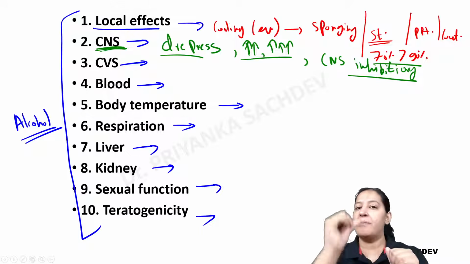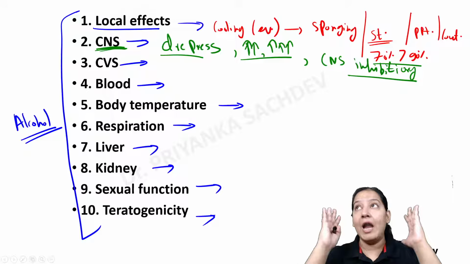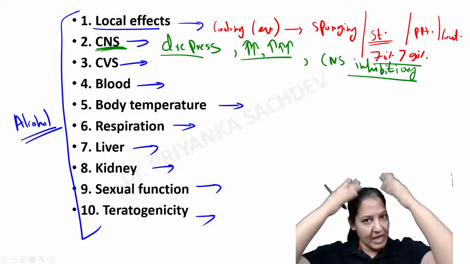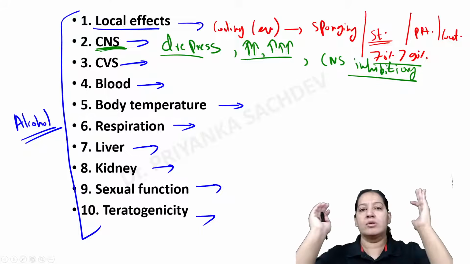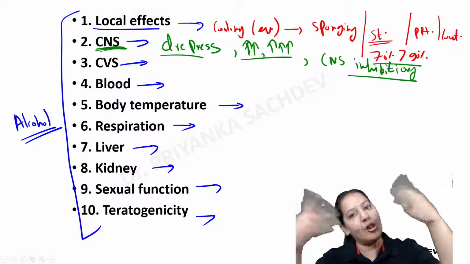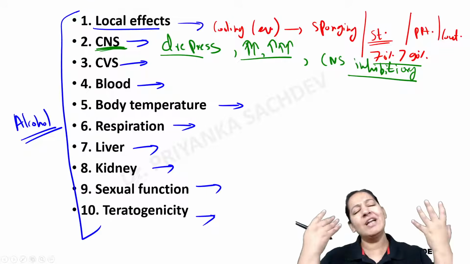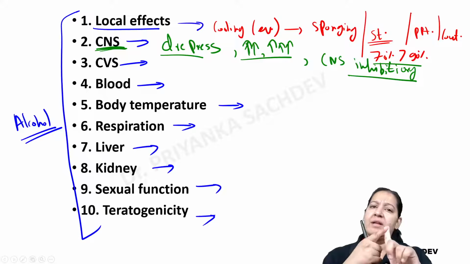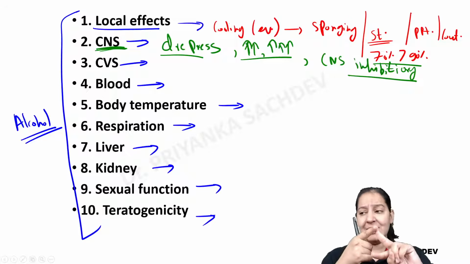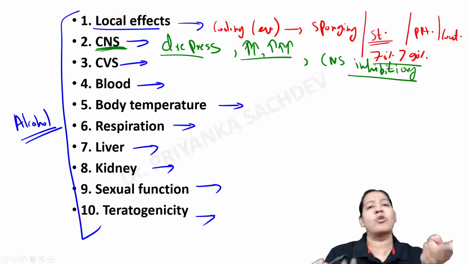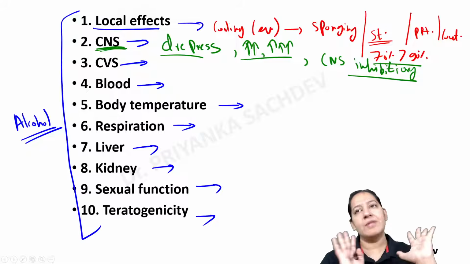But imagine if I'm drinking alcohol, that inhibitory center is lost because alcohol is causing depression of the entire CNS. So alcohol is causing depression of that inhibitory center also. So the inhibitory center is lost, loss of inhibition. Now the person doesn't feel any inhibition. So he talks anything in front of everyone. He does anything in front of everyone, whether these things are acceptable at public places or not. So that is loss of inhibition. You got my point? That is the important thing.